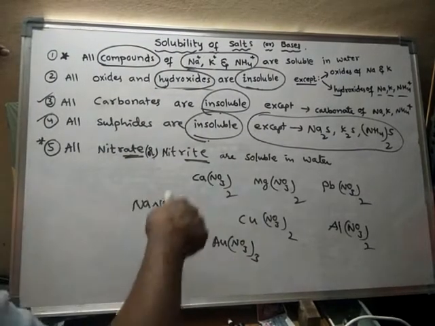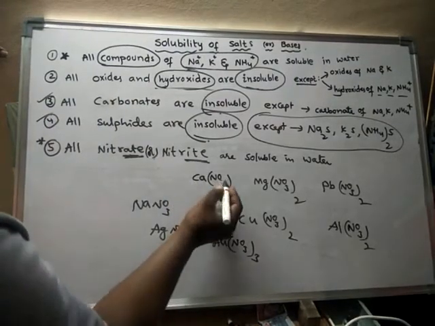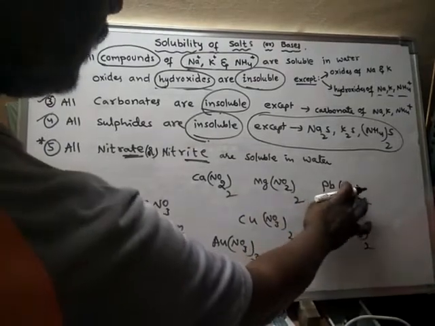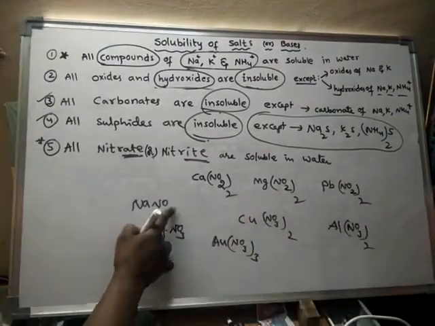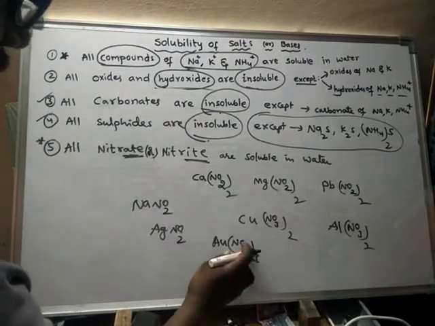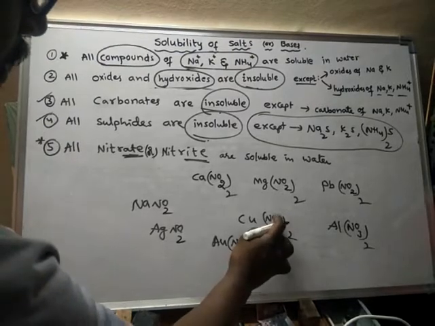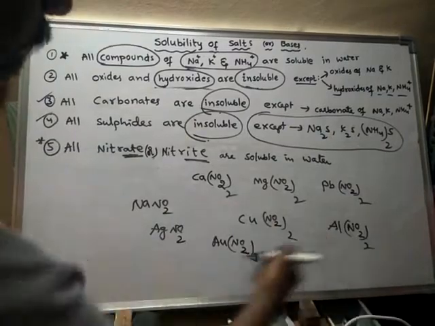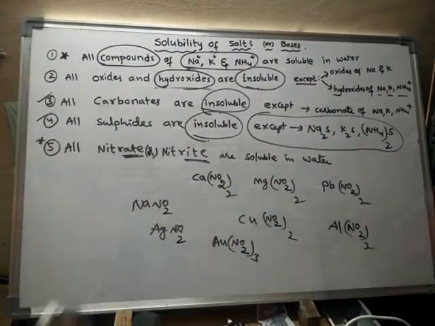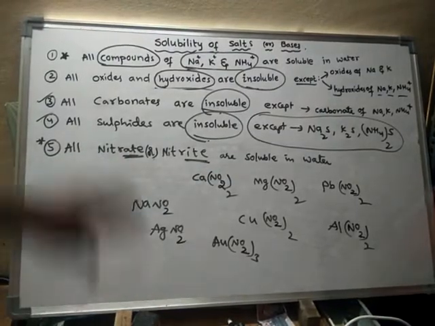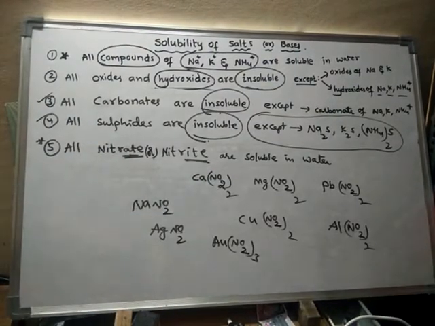In the same way, for every nitrite I have to write NO2 instead of NO3. So these are nitrites: sodium nitrite, silver nitrite, gold nitrite, copper nitrite, aluminum nitrite. All nitrites are soluble in water and all nitrates are soluble in water. So there is no exception for this. This is the most important. Next one.